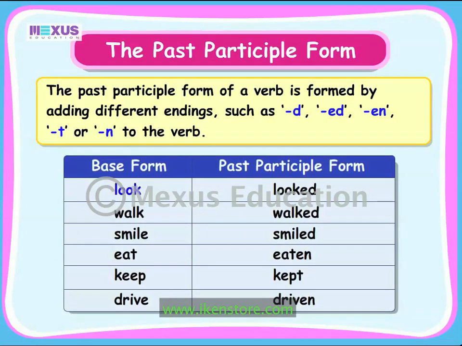The verbs look and walk in their base form become looked and walked by adding an ed. Similarly, the verb smile becomes smiled by adding the ending d. The verb eat in its base form becomes eaten by adding the ending en. The verb keep in its base form becomes kept by adding the ending t. The verb drive in its base form becomes driven by adding the ending n.